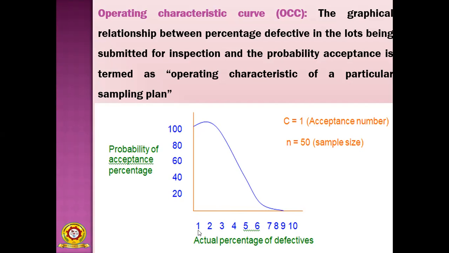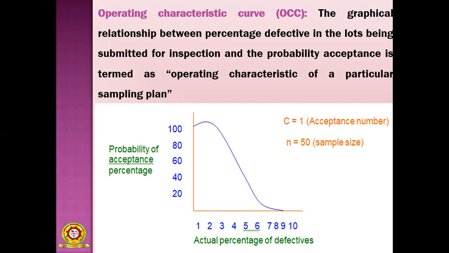Suppose the percentage of defectives is only 1, then your probability of acceptance is high. So vice versa: when the percentage of defectives is very low, the probability of acceptance is high. When the actual percentage of defectives is high, your probability of acceptance is low. That is an inverse relation.